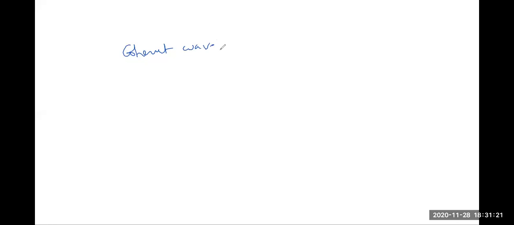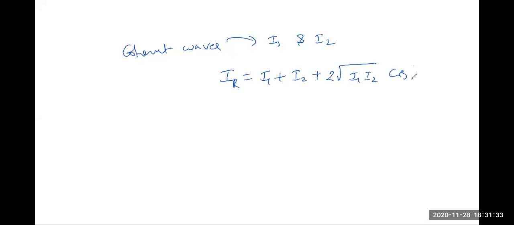Coherent waves each of intensity, let's say, I1 and I2, then what will be the resultant intensity? The resultant intensity will be equal to I1 plus I2 plus 2 into square root of I1 I2 into cos of delta phi. So this delta phi is a constant value. It may be something like 60 degrees, it may be 30 degrees, it may be 70 degrees. So it is fixed, that will not vary with respect to time.